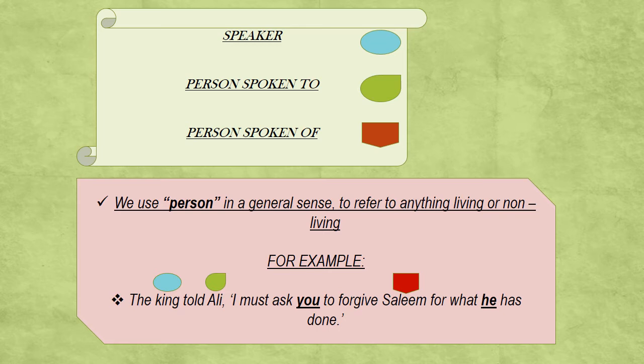He, the speaker that is denoted with the blue symbol, is the king, because the sentence is spoken by him. Now, the listener or the person spoken to is Ali, which is denoted with the green symbol, as whatever the king said, he said it to Ali, right? And lastly, the person they were speaking of or speaking about is Salim, and that is denoted with the maroon symbol, while you, that is underlined, is referring to Ali, and he, which is also underlined, is referring to Salim.